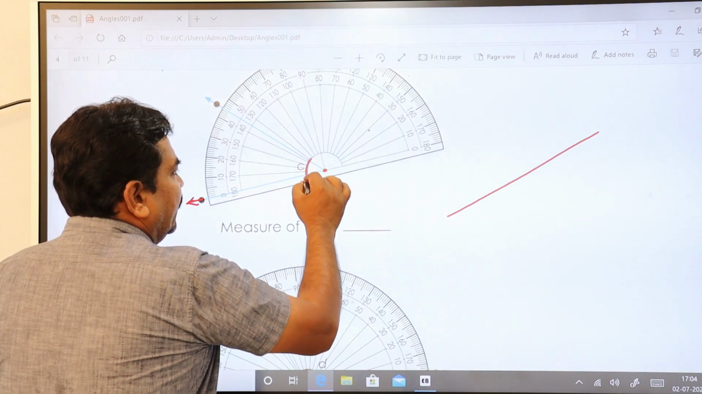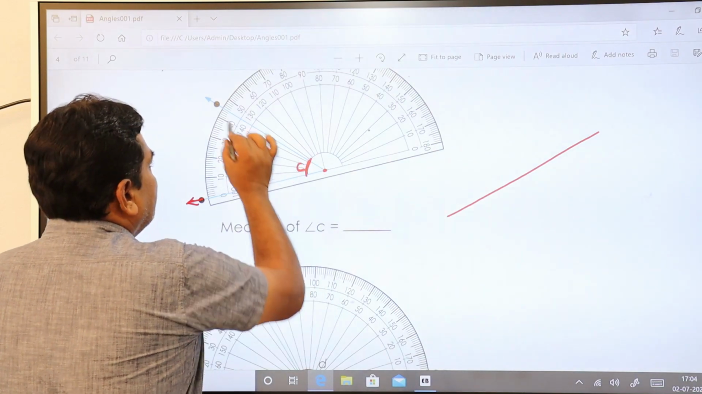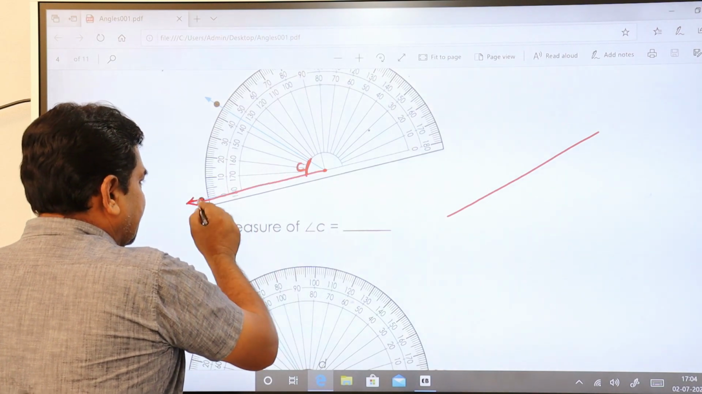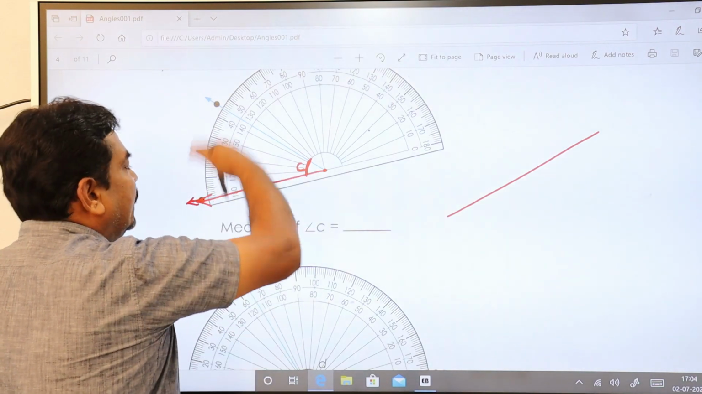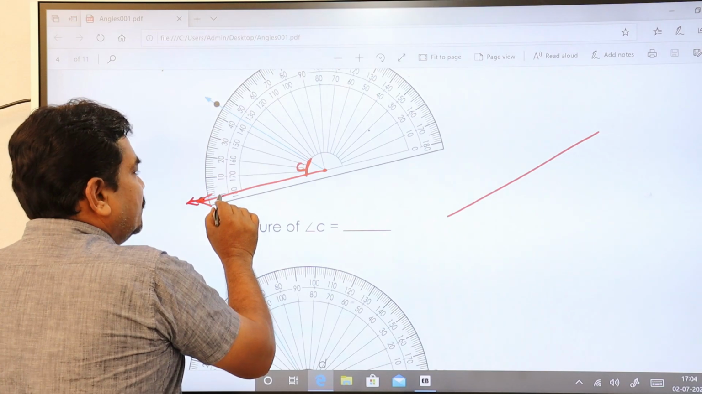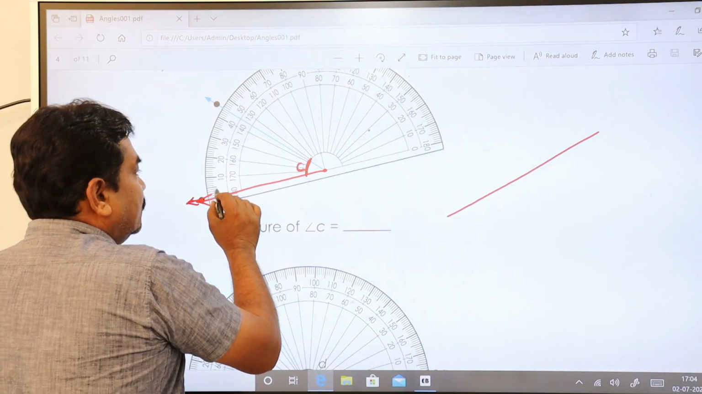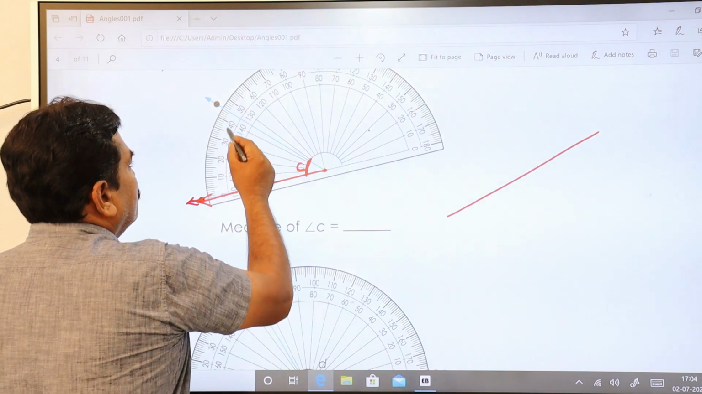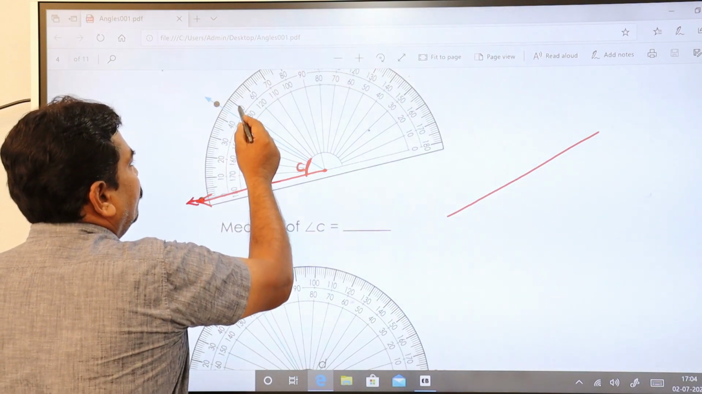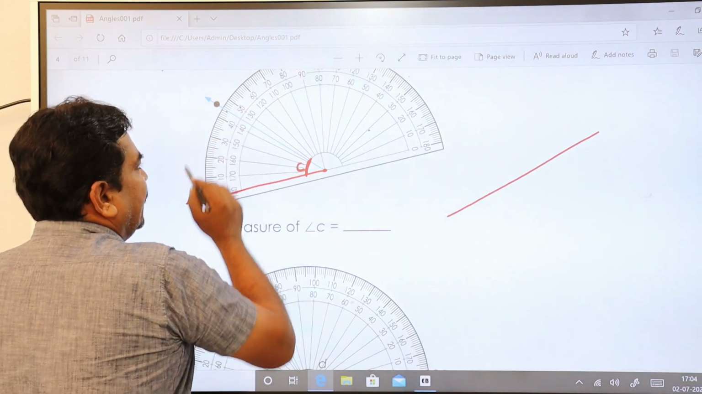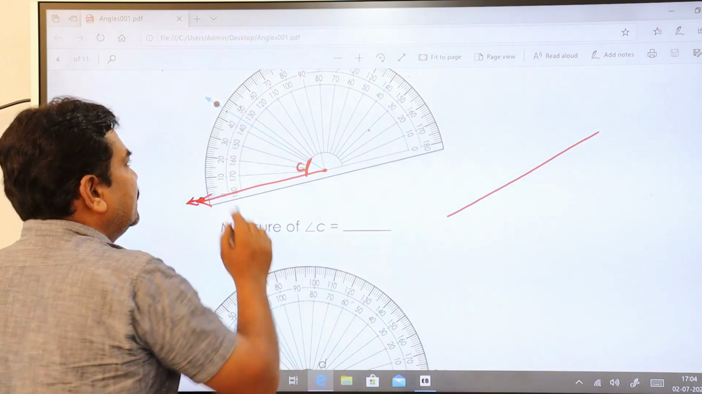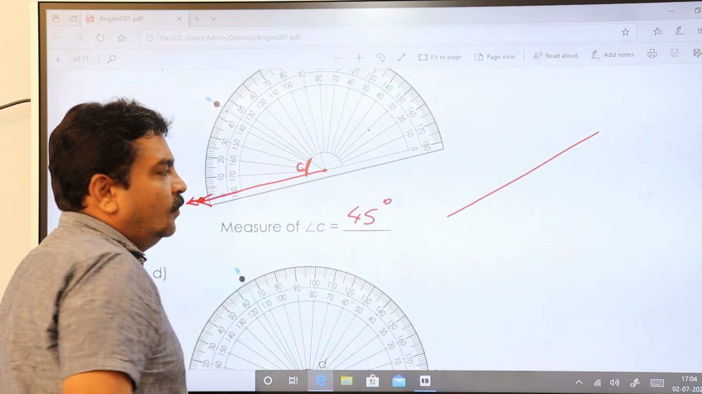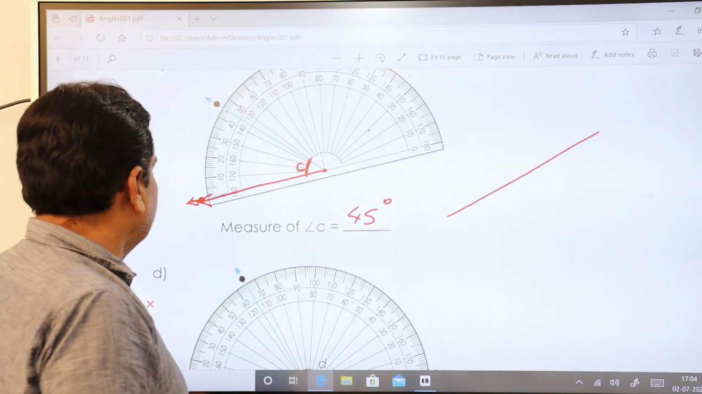And he has given the angle as C. This is another ray. So the ray is in this direction. So start reading from 0, which is present at this side. See, this ray is between 40 and 50. Exactly in the middle of 40 and 50 means 45 degrees. So the angle here is 45 degrees.